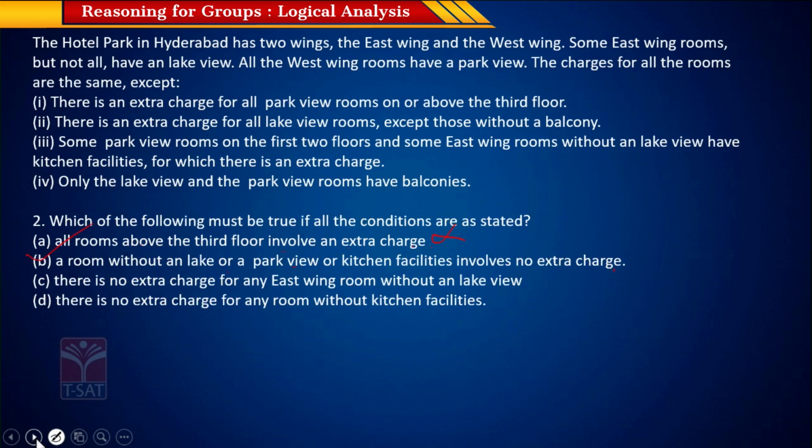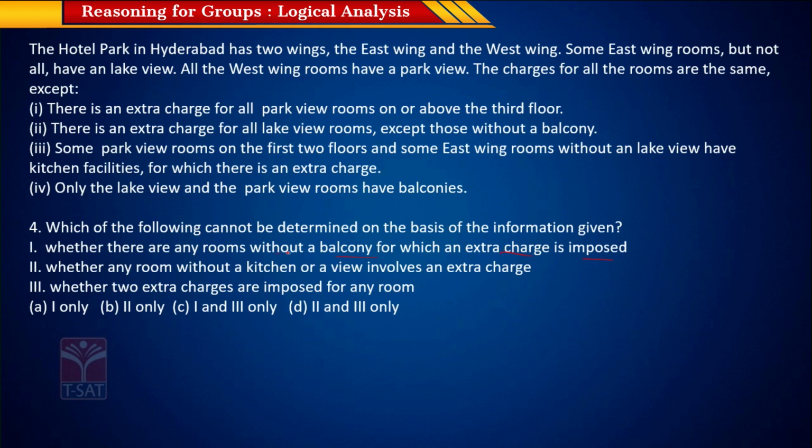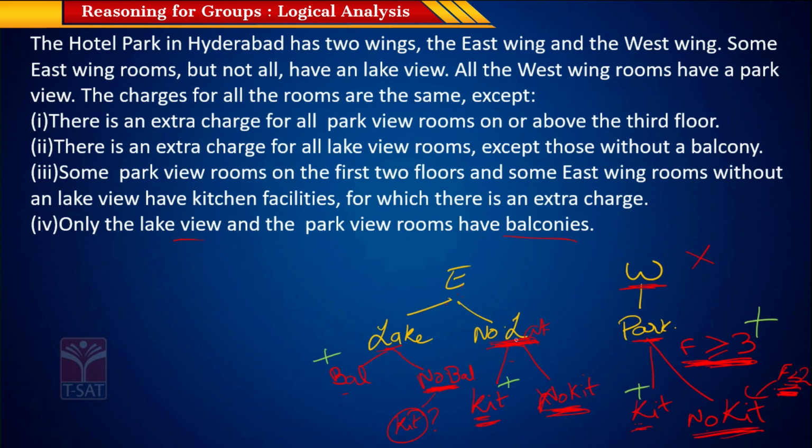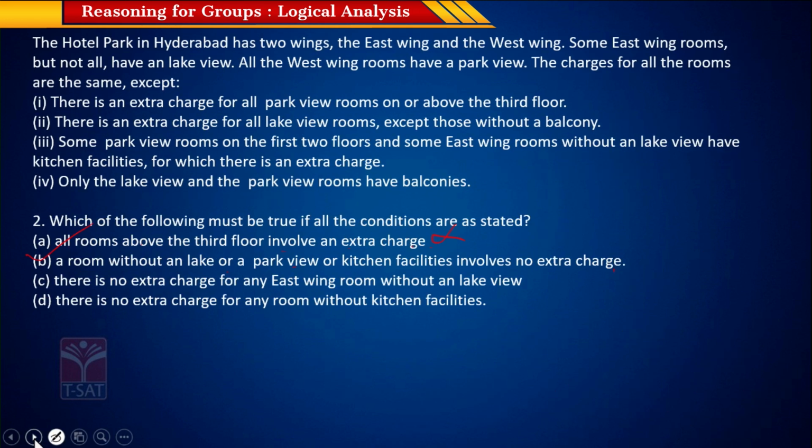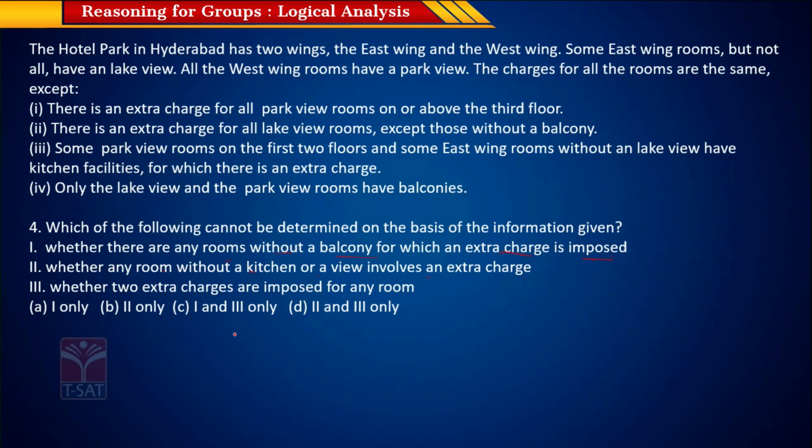So let's see what the statements are. We cannot say for sure if there are any rooms without a balcony for which this charge is imposed. And whether any room without a kitchen or a view involves an extra charge. For a room to have no kitchen or no view, they have to belong to the east wing and have no kitchen, no view, so they do not have any extra charges. So we can say for sure, right? That is something we can definitely determine.